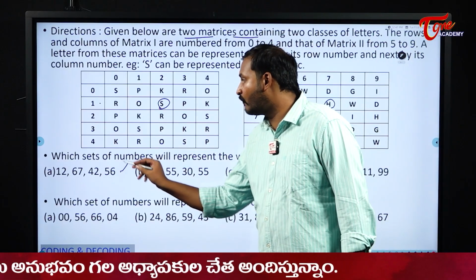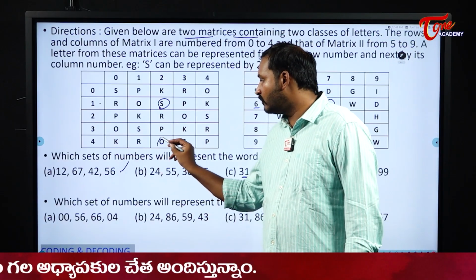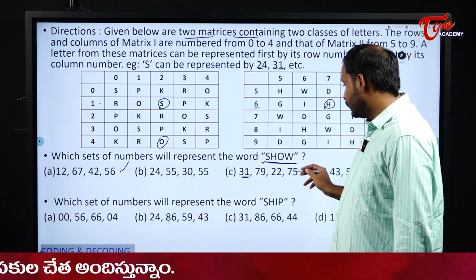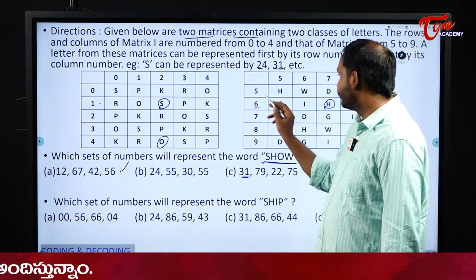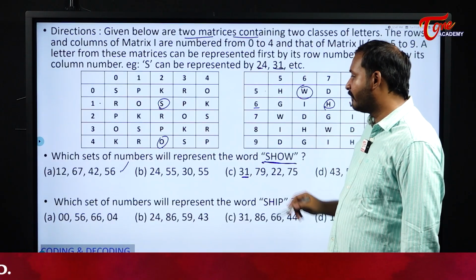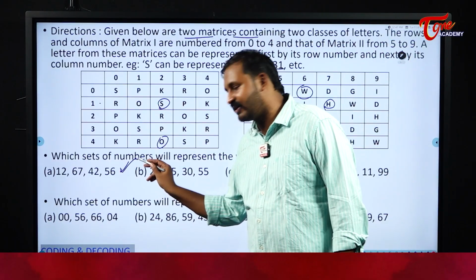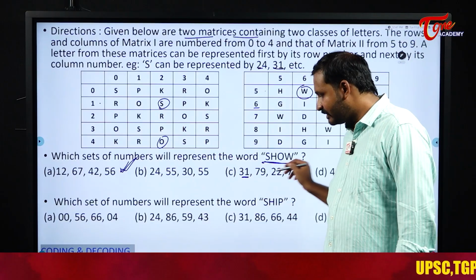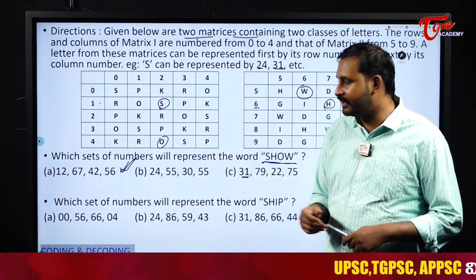That is also fine. Next 4, 2. 4 and 2. What is it? O. That one is also satisfying. Next 5, 6. 5 and 6. What is it? W. So our answer here is luckily the first option. Let us check the remaining three to know more details about the concept.